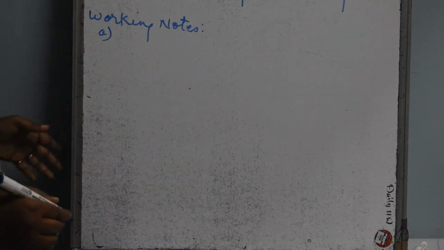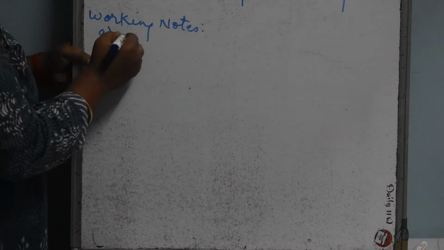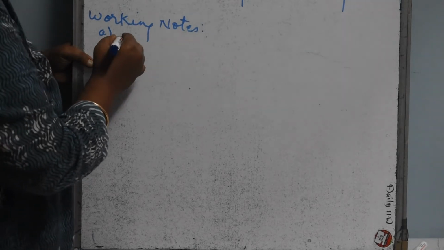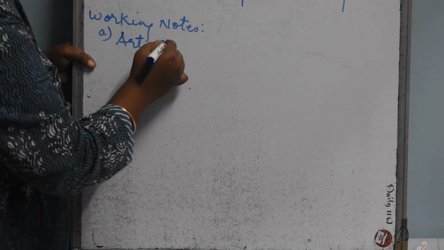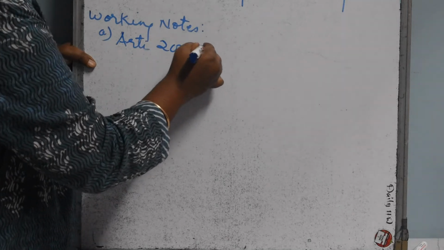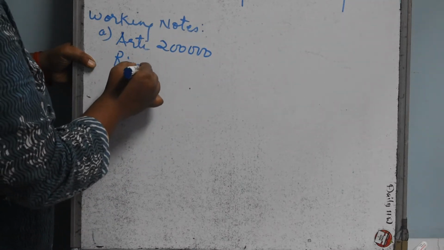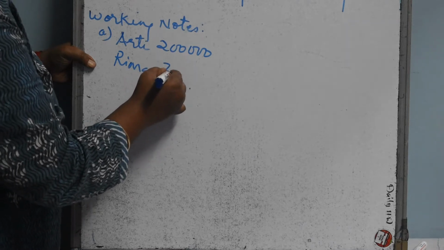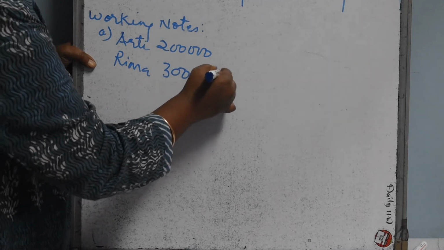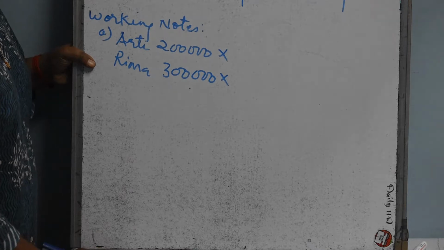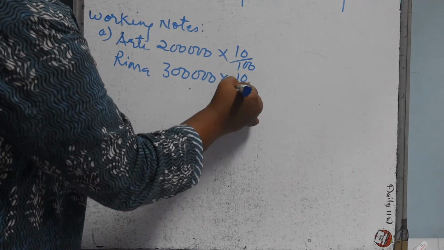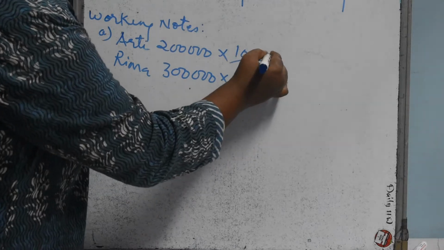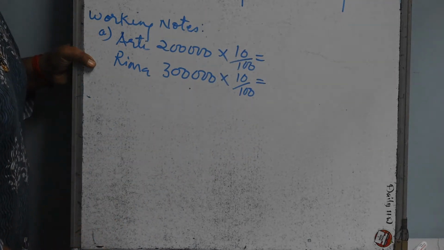First one we will take interest on capital. Directly, Aarti's capital is 2 lakh and Rima's capital is 3 lakhs, and the rate of interest given is 10%. So it will come to 20,000 and 30,000.